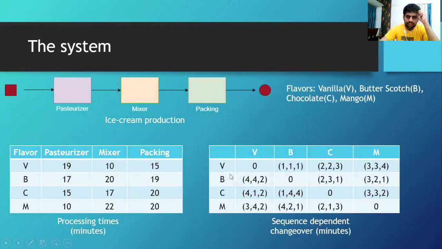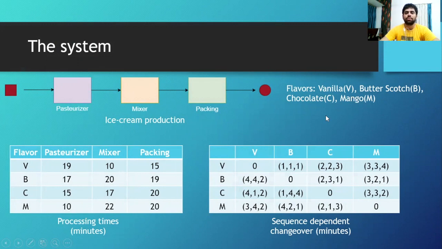The second table is for the changeover times, and it's sequence dependent. So we have it for every possible pair here. It is also in minutes. So let's say in row B and column C, we have 2, 3, 1. What does it say? If after butterscotch we have to go for chocolate, then on the pasteurizer we will have 2 minutes of changeover time. On the mixer, we will have 3 minutes. And on the packing machine, we will have 1 minute. This is our problem, and we have to minimize the makespan.